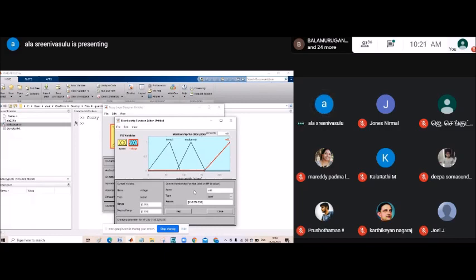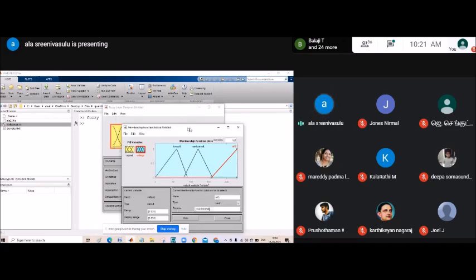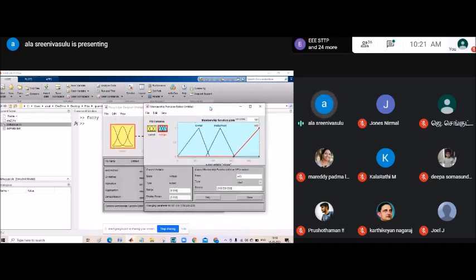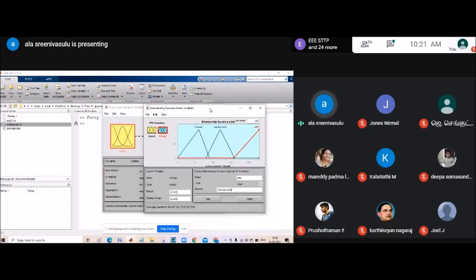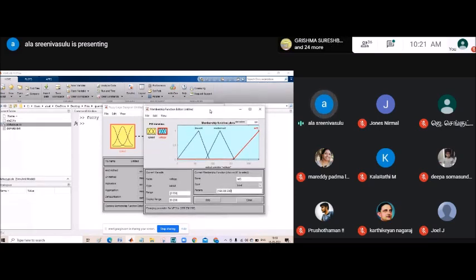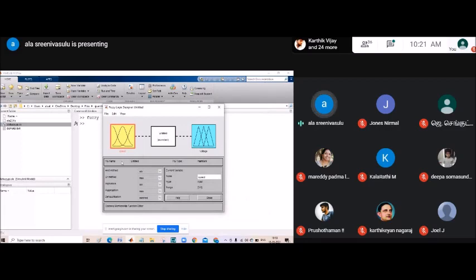That's it. Once we create the membership functions, you have selected 3 membership functions on the input side, and on the output side, the defuzzification side, you have also taken 3 membership functions. Once you create them like this, you can close it, with speed and voltage. Now double click here on the untitled one.